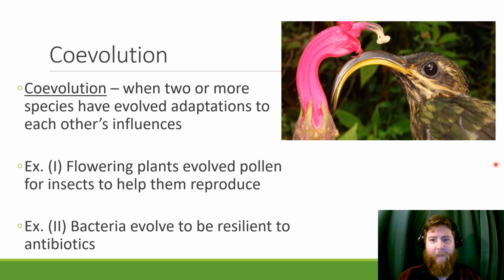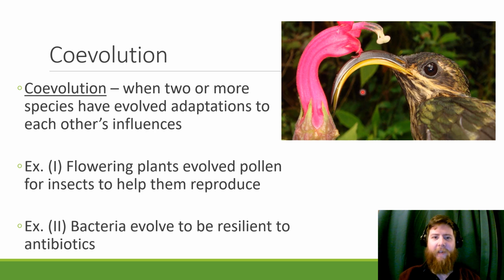The last topic is coevolution, when two or more species have evolved adaptations to each other's influence. So in example 1 here, these flowering plants evolved pollen to help insects help them reproduce. This guy here is the buff-tailed sicklebill hummingbird and the centropogon flowers. They're both in the Amazon rainforest.